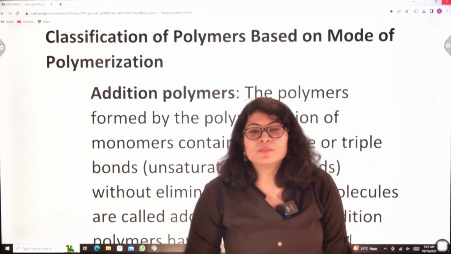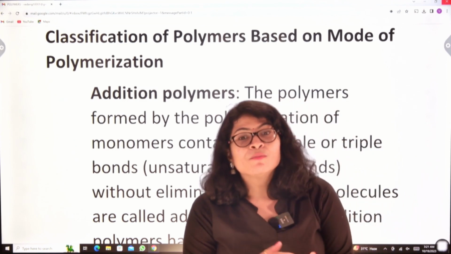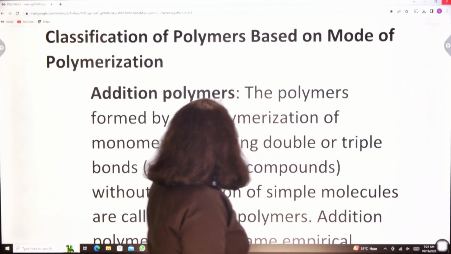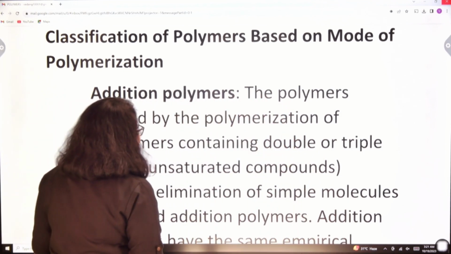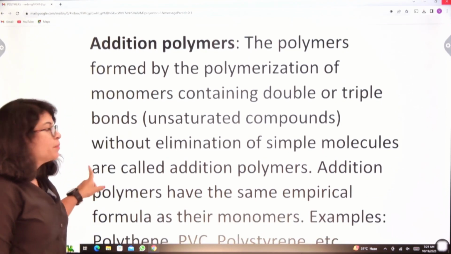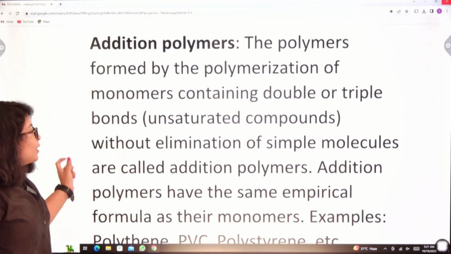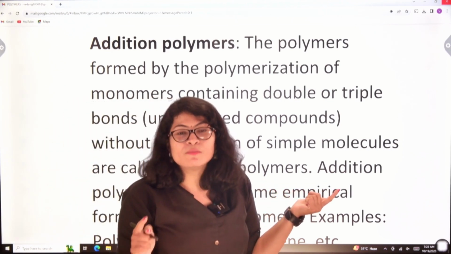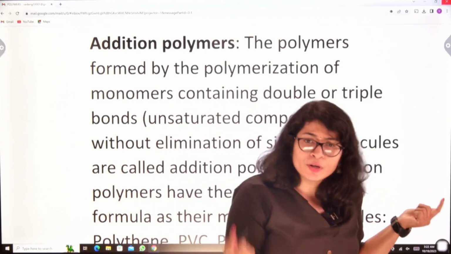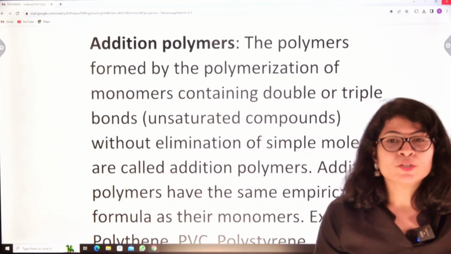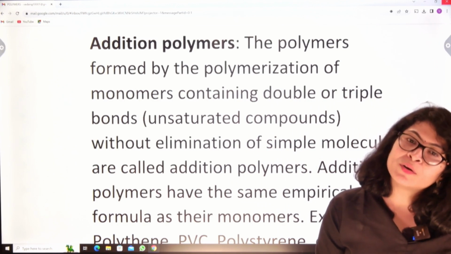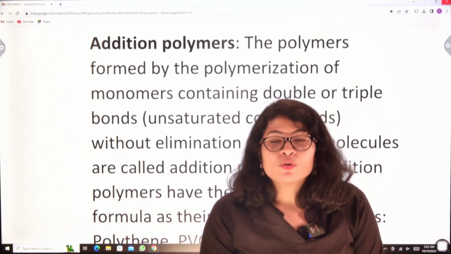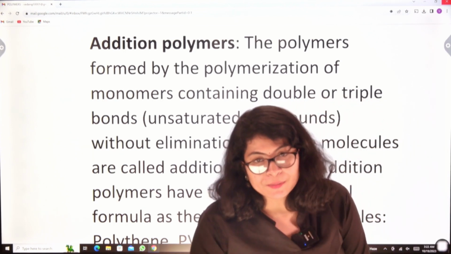So, addition polymer is something where there is scope of breaking of that pi bond, and that is basically in alkenes and alkynes, right? The polymers formed by polymerization of monomers containing double or triple bonds, basically unsaturated compounds, without elimination of simple molecules. Here, in addition, there is no elimination of any simple molecules like water. There is no scope of elimination because there is already the presence of double and triple bonds which are available for breaking. Therefore, no other atoms need to be removed from the chain.